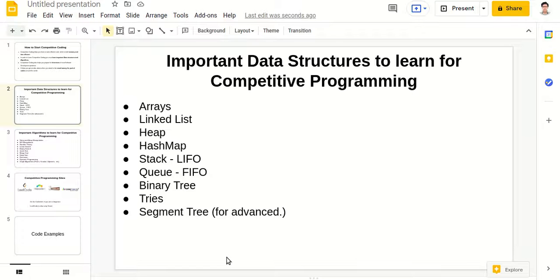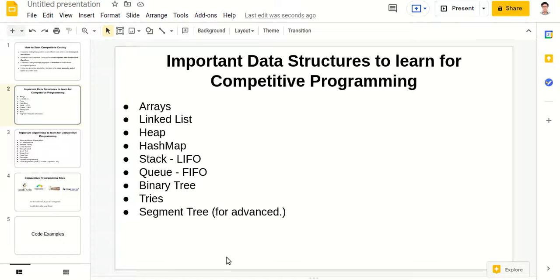Then another data structure is binary tree. Binary tree is used to store a lot of values, data in a tree format. At the top there will be root node, then left child, right child, and similarly it will continue to go on. Then again we have tries. Tries is like an array tree when the root node has more than two nodes. Okay, so tries is also another data structure which is very useful.